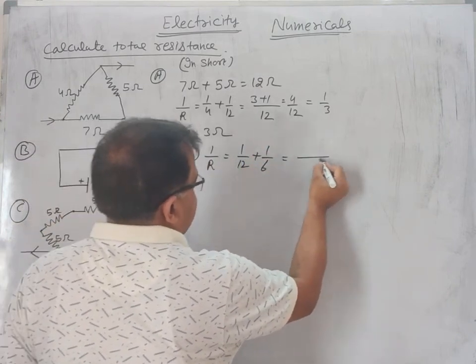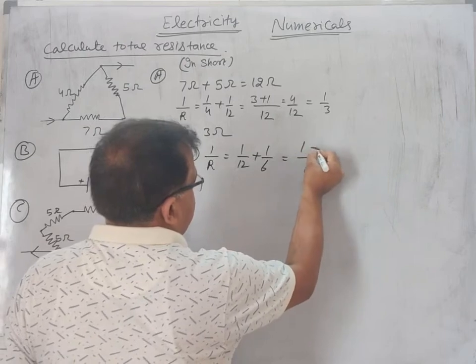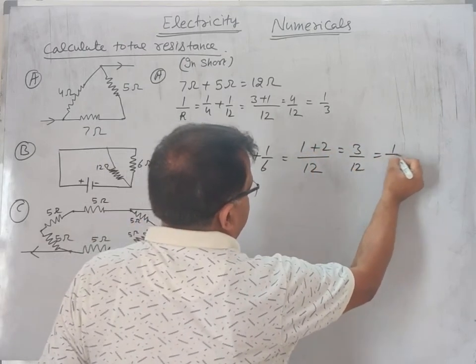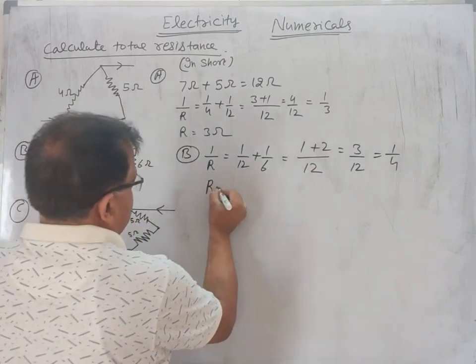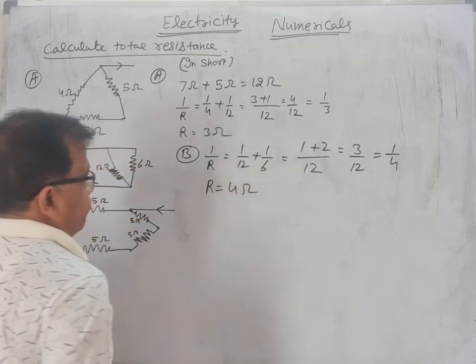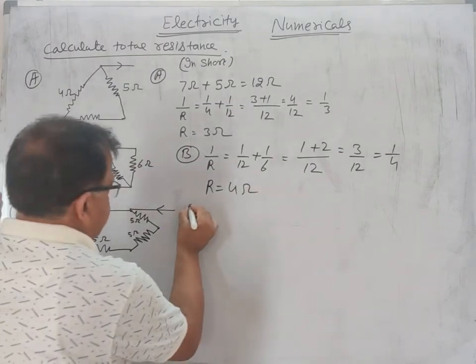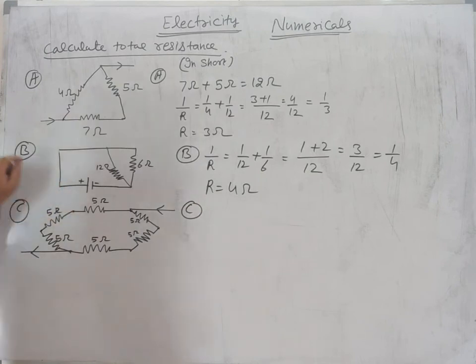LCM is 12. 1 plus 2, 3 by 12, 1 by 4, and R is equal to 4 ohm. Then part C. I am solving it in short.